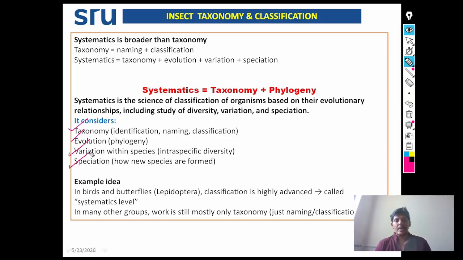See, for example, in birds and butterflies, the classification is highly advanced. It has reached the systematics level. But in many other groups, work is still mostly at taxonomy level only. Just naming and classification will be there.